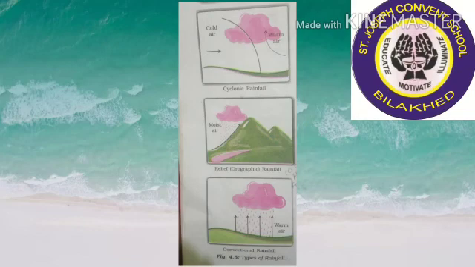Orographic rainfall is the rainfall that occurs because of the moisture in the air, which is stopped by different physical features, like mountains and plateaus. Because of this, the moist air is not allowed to move forward, and because of that, orographic rainfall occurs. And cyclonic rainfall occurs because of the mixture of cold air and warm air.